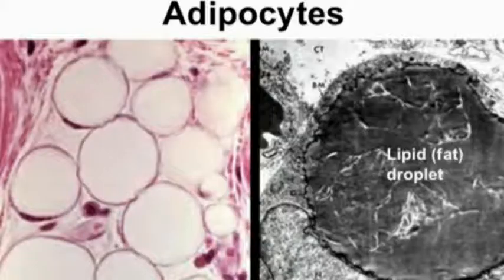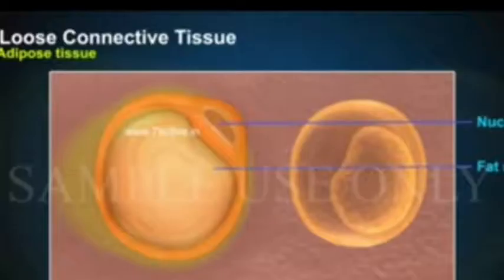Next one, adipose tissue or adipocytes. Another type of loose connective tissue is adipose tissue. So where do we find adipose tissue? This is a fat-storing tissue which we find just below the skin and between internal organs of our body. The cells of adipose tissue are called adipocytes.